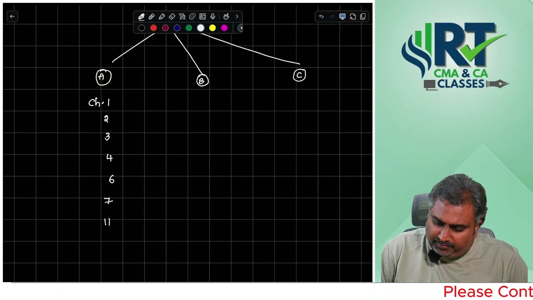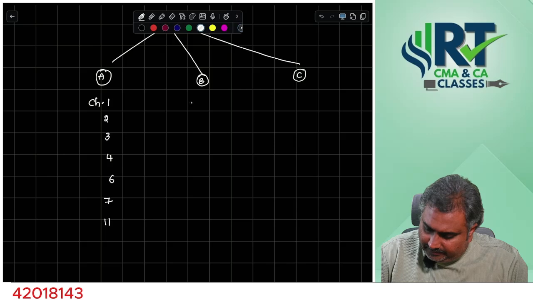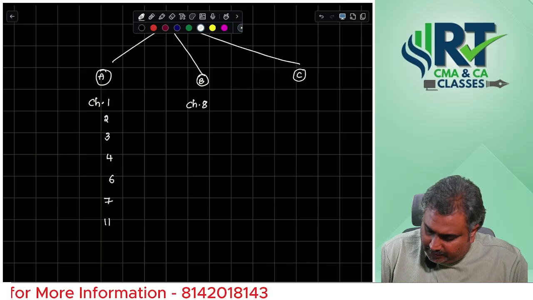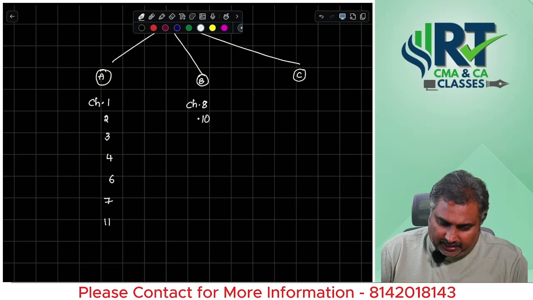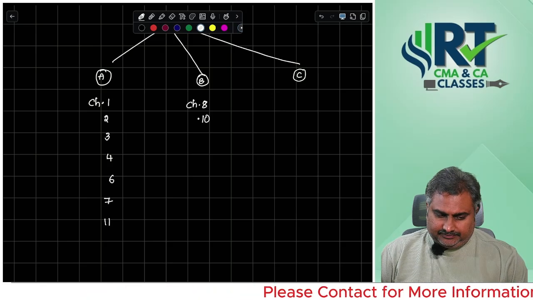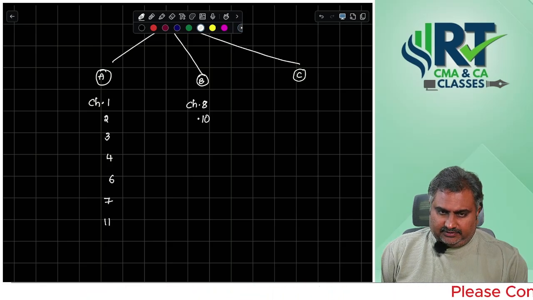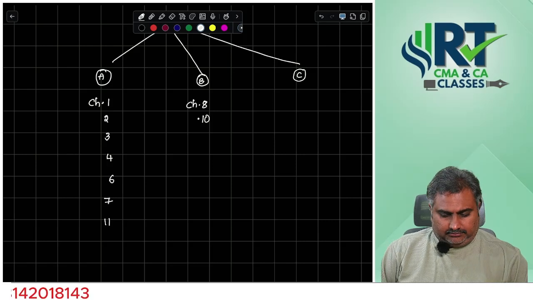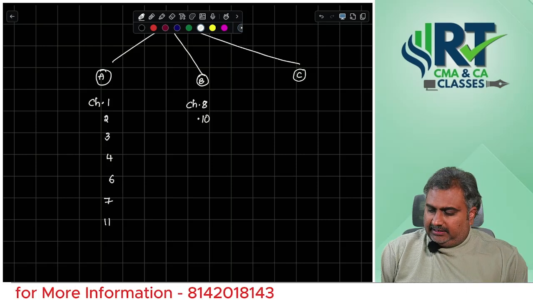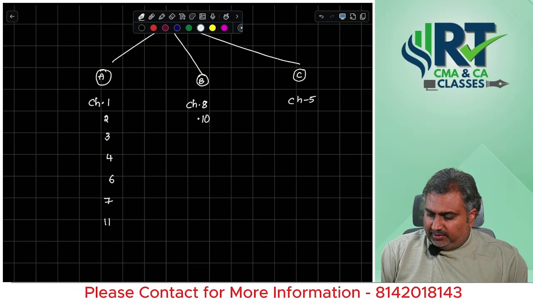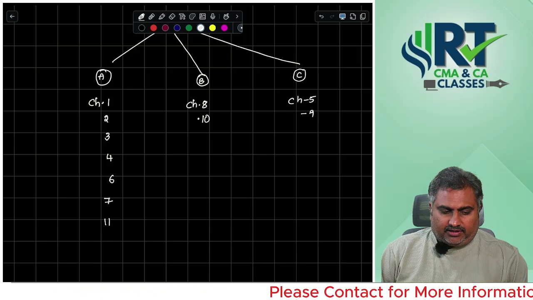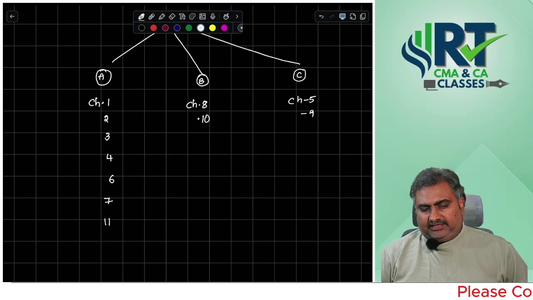If you go with the B category, chapter number 8 and chapter number 10 will be categorized into B category. And chapter number 5 and chapter number 9 are considered as C category.